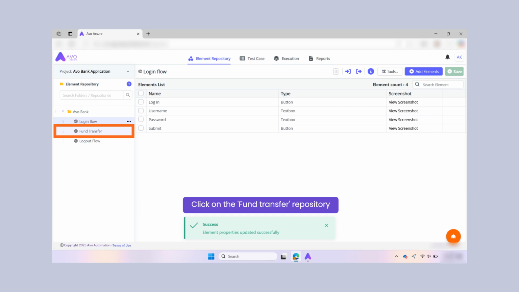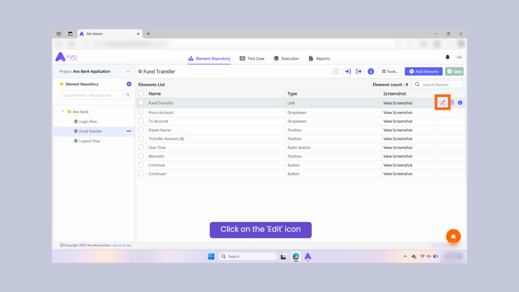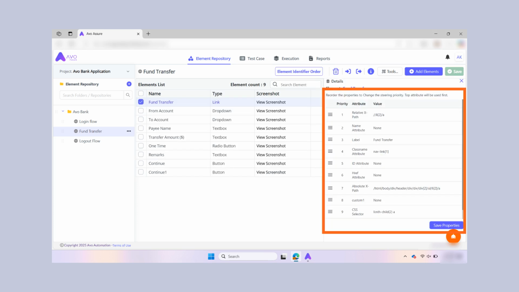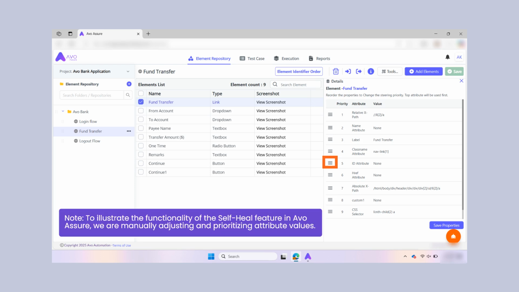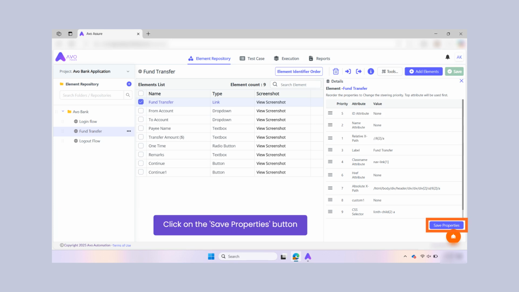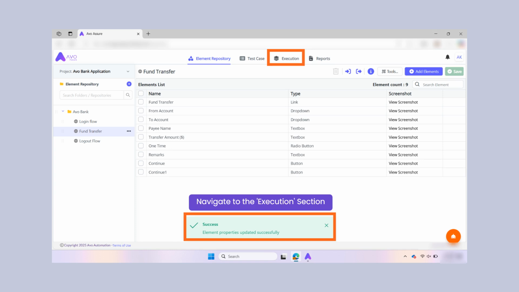Click on the second element repository named Fund Transfer under the Avo Bank folder. Click on the edit icon of the Fund Transfer element. Here you can validate the element attributes with their values. Change the element priority per your requirement. Please note that we are manually adjusting and prioritizing attribute values to effectively demonstrate the functionality of the self-heal feature in Avo Assure. After prioritizing the attributes, lock in the changes by clicking Save Properties. The element property's successful update is confirmed by a message.